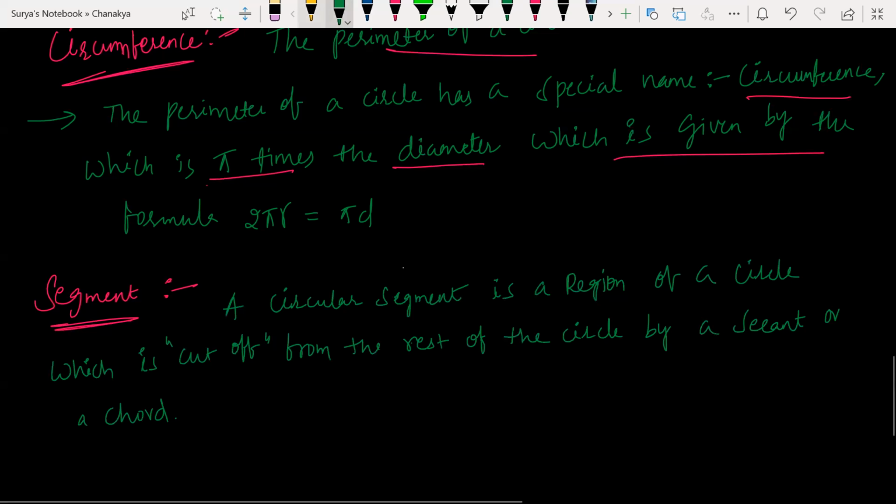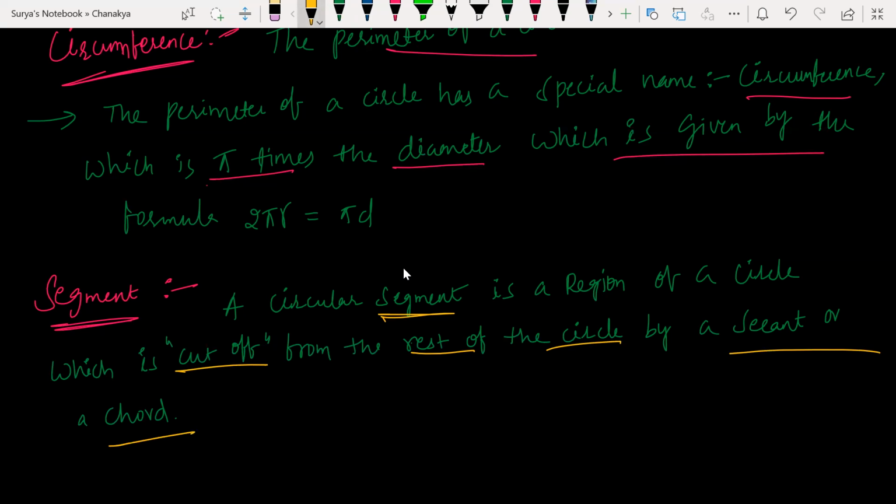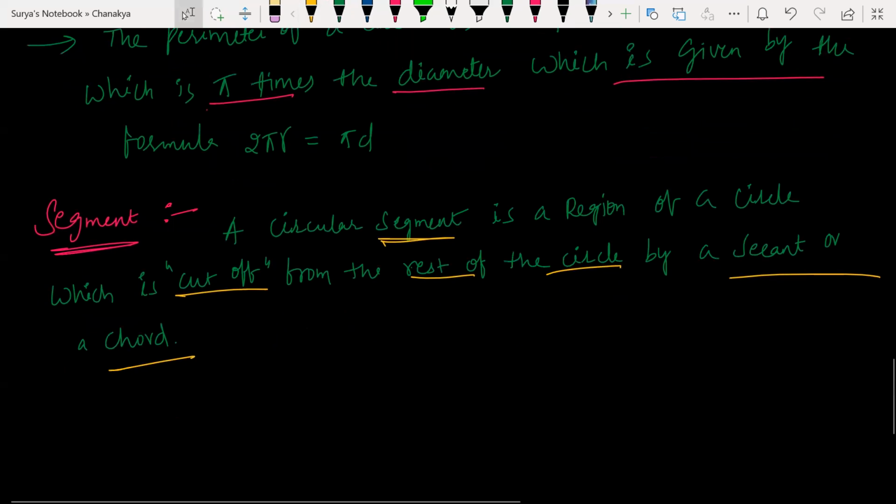Look at this here. A circular segment is a region of a circle which is cut off from the rest of the circle by a secant or chord. How many of you understood this? I understood. Sir, can you draw a diagram? Sir, what is this? Secant. Okay. Look at the diagram.